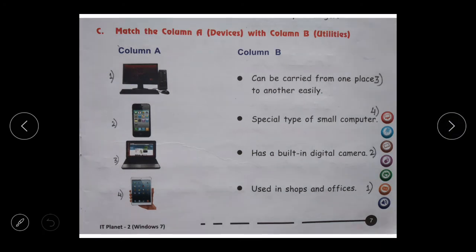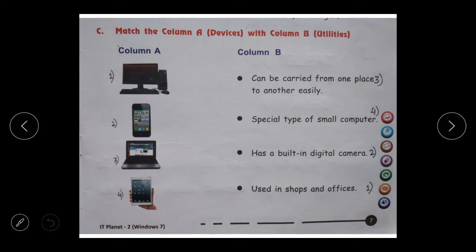Here is the match the following done. First one is a desktop. A desktop is used in shops and offices. So ma'am has matched here. Can you all see? Here 1 number is written and here also 1. So we have done the match the following.